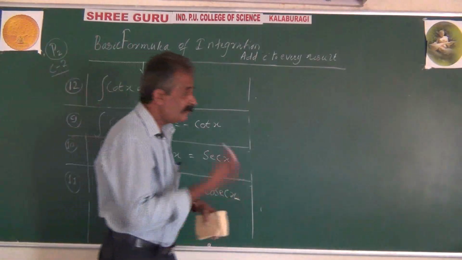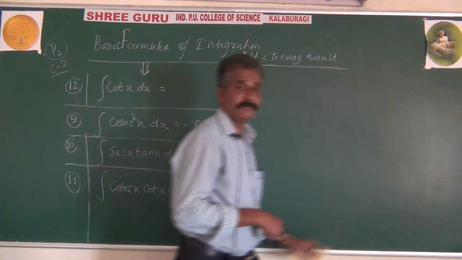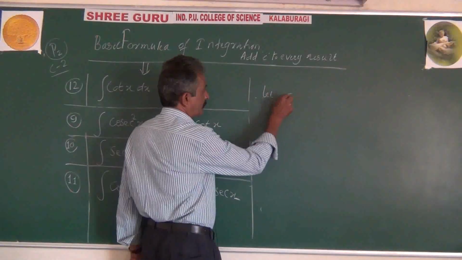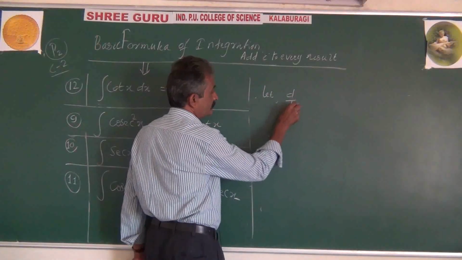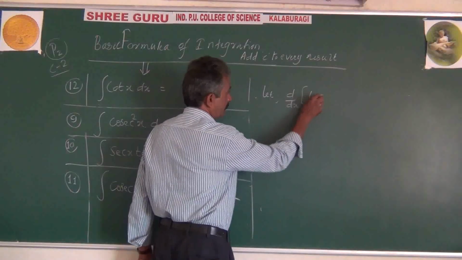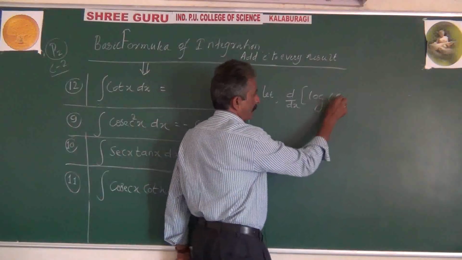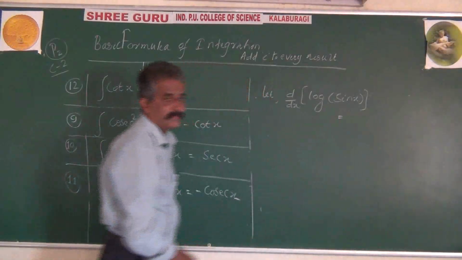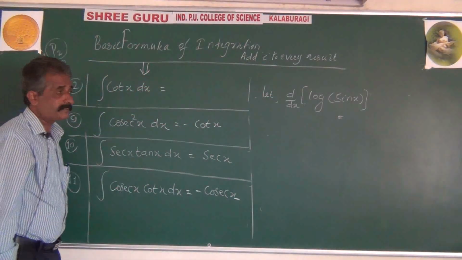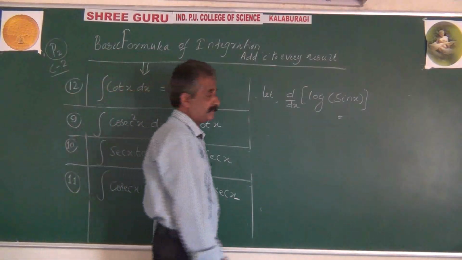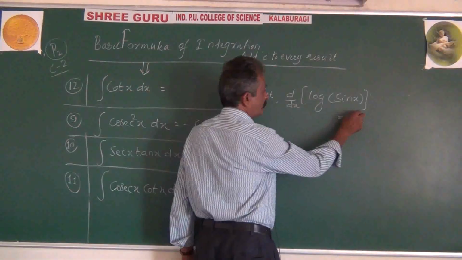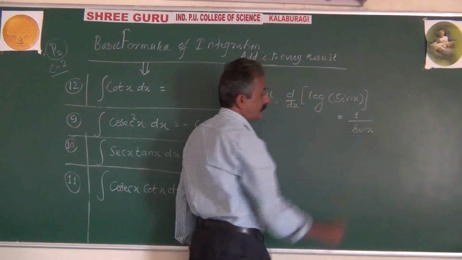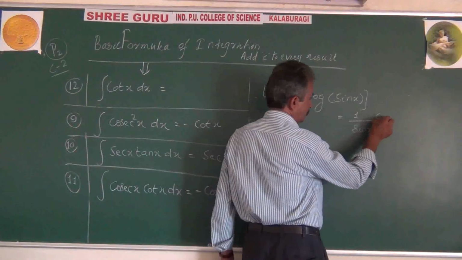For that, we recall our earlier days of differentiation. Let us consider the differentiation of log sin x. Let's perform differentiation by the composite function rule. Log function differentiation gives 1 by sin x into the differentiation of sin x, which is cos x.